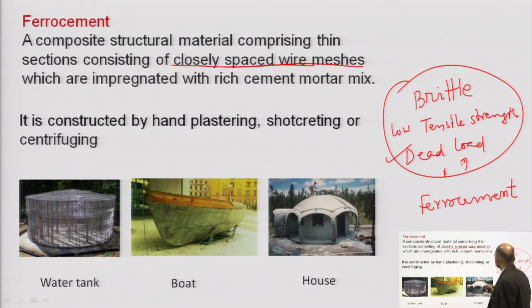Elongation will be more before failure, with large deformation. So whatever the negativity of brittleness is, that can be overcome.